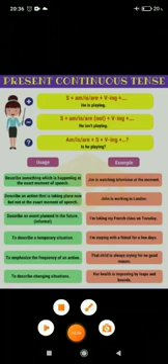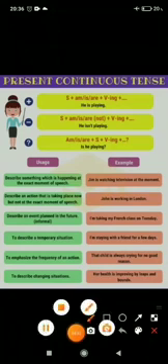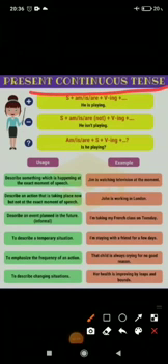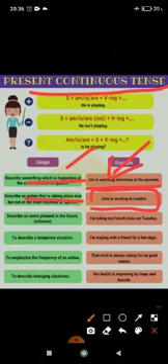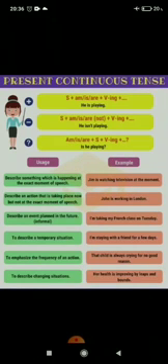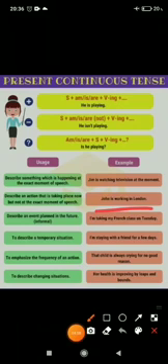Clear? So let us discuss present continuous tense. Present continuous tense is used to describe any action which is happening at that moment. Suppose Jim is watching television at the moment. So this action is going on. Okay. Another, which is taking place now. John is working in London. Okay. So during that time, John is working in London.